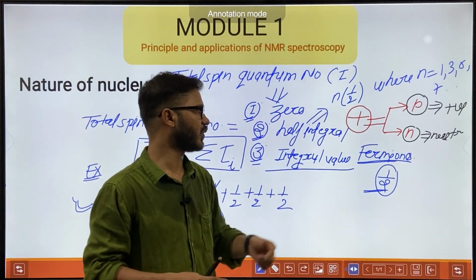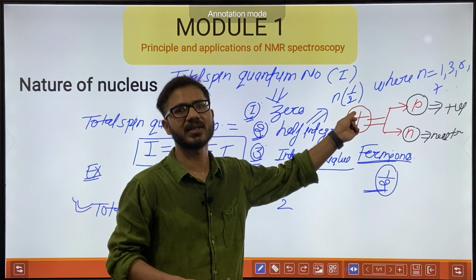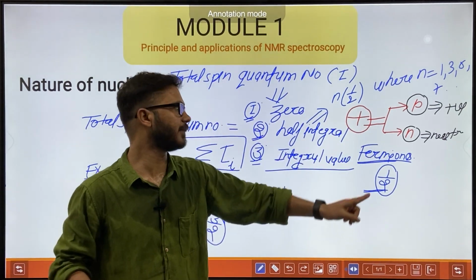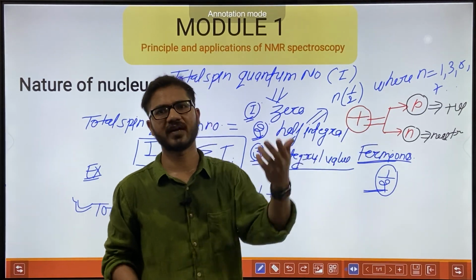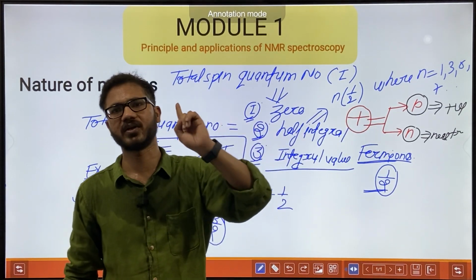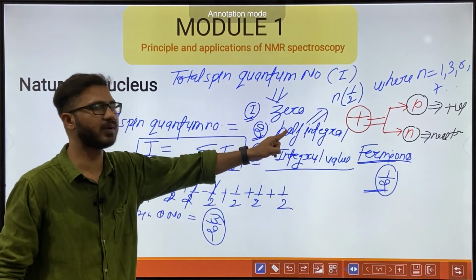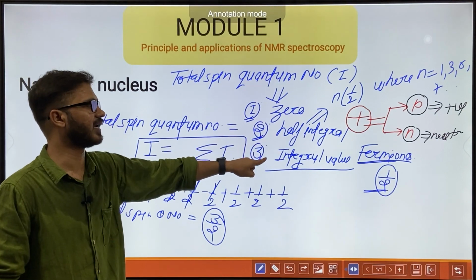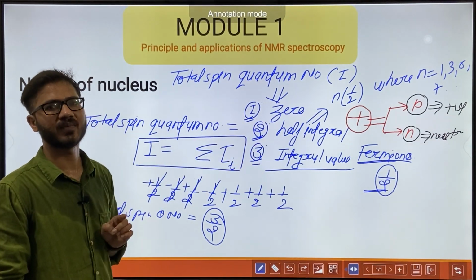Spin state: if we talk about the spin state of nucleons, they are fermions which have a spin state of half, because protons and neutrons both are fermions. So the total spin quantum number for a nucleus may have a value of 0, half integral and integral value.